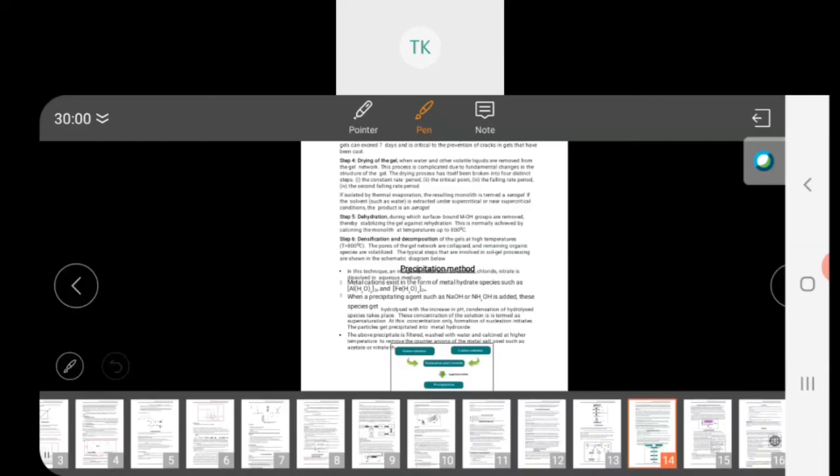So by this, I am going to stop today's class. Tomorrow's class, I will take the other two methods to synthesize nanomaterials, that is the precipitation method and the chemical vapor condensation process. I have already told you in yesterday's class.